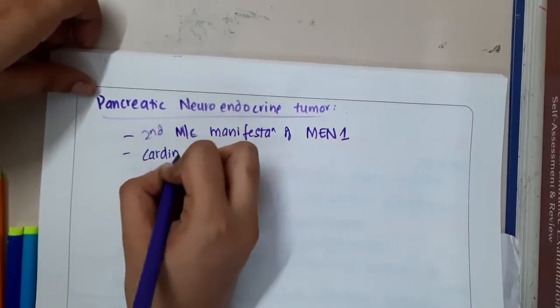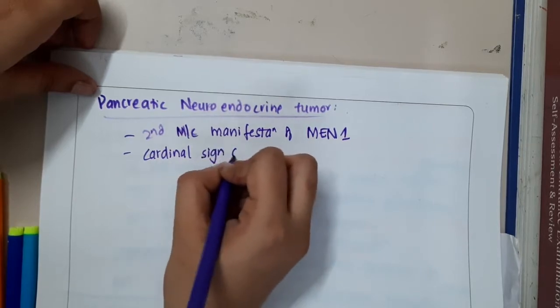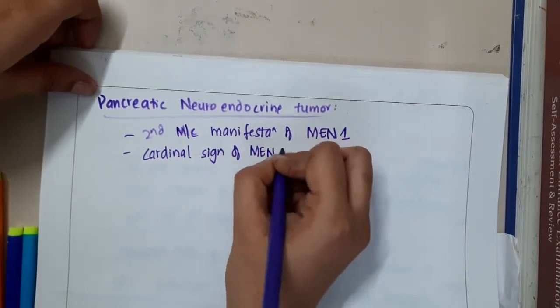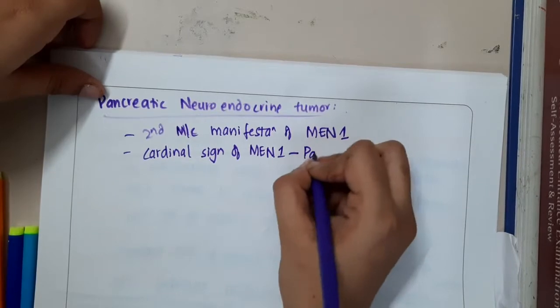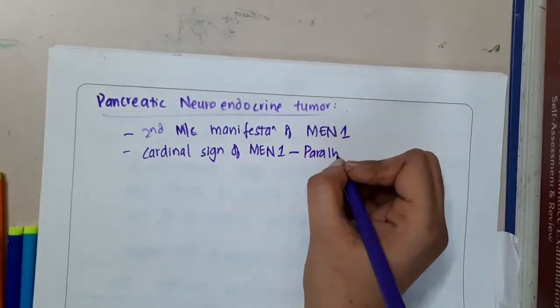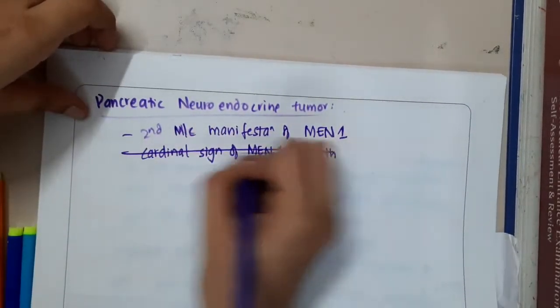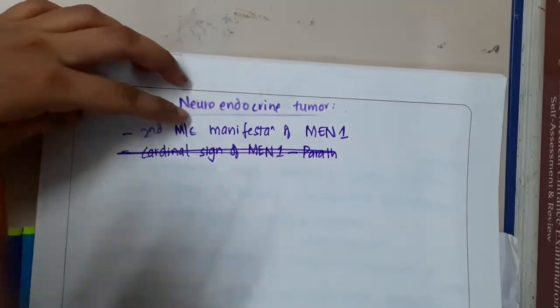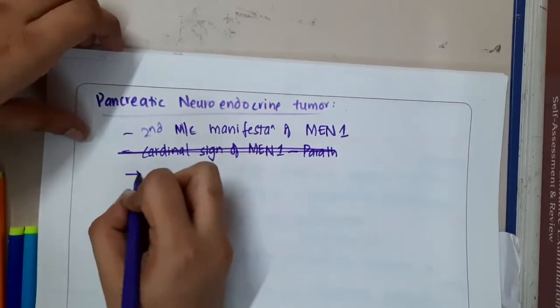The cardinal sign of MEN 1 is parathyroid, sorry. The second most common manifestation of MEN 1 is pancreatic neuroendocrine tumor.